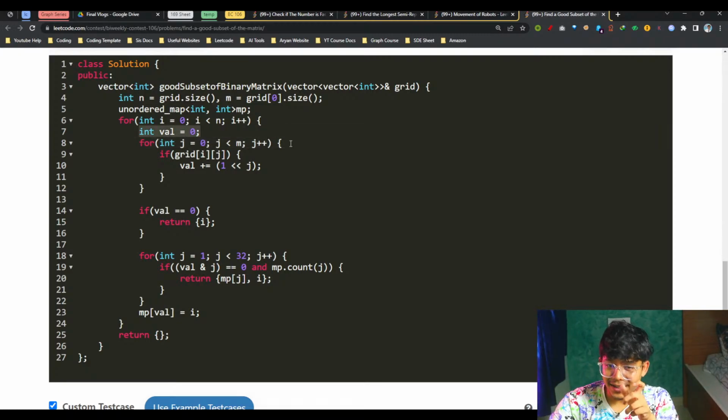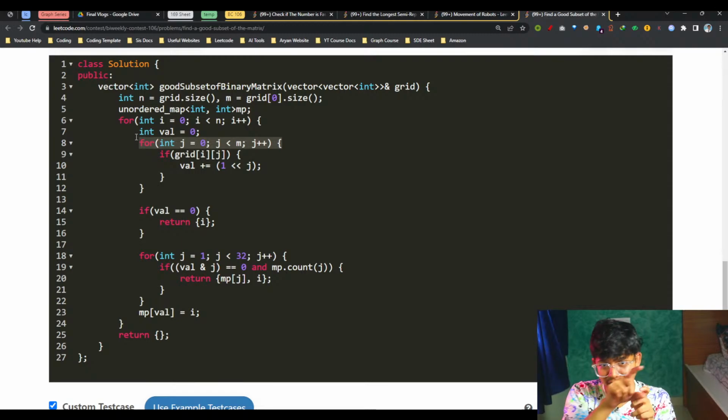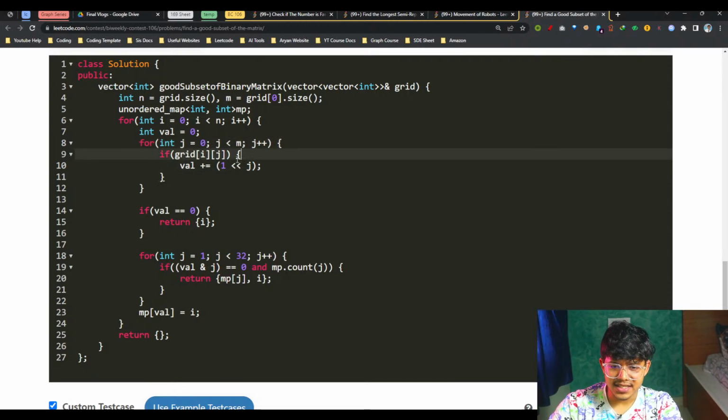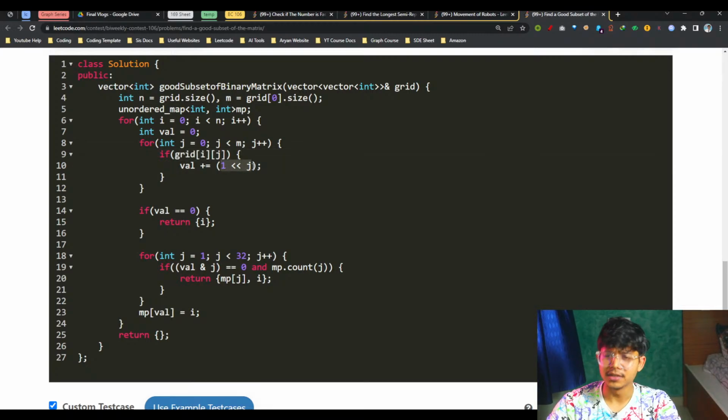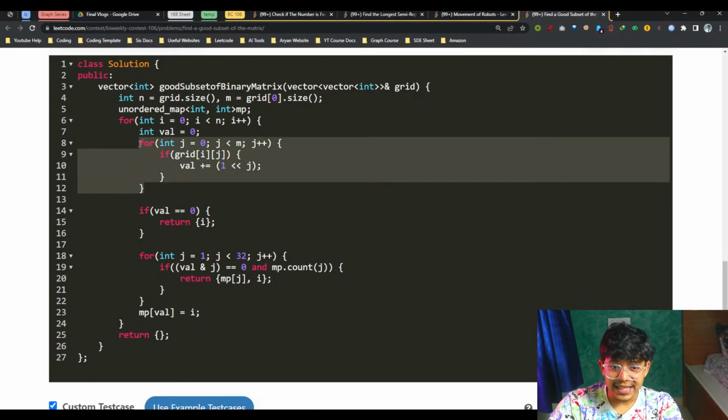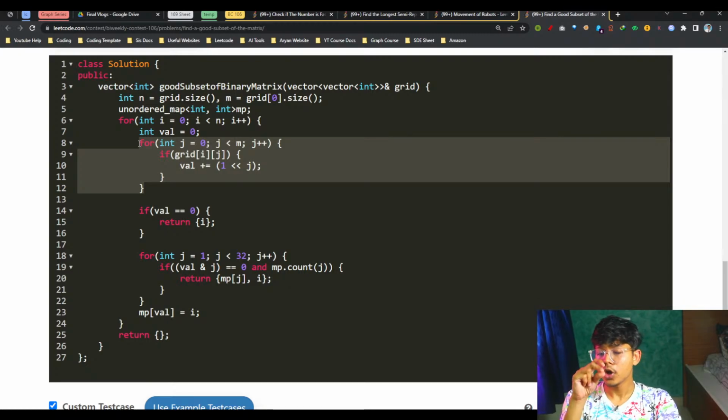To find that, I'll go on to the columns for that particular row and simply do a left shift operation, say 2 raised to power 0, 2 raised to power 1, 2 raised to power 2, and so on, and get the value of that particular column.